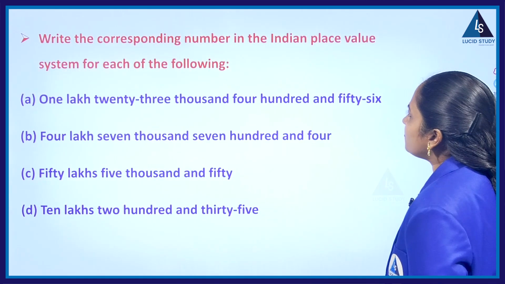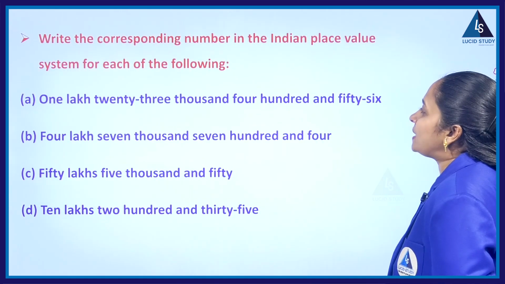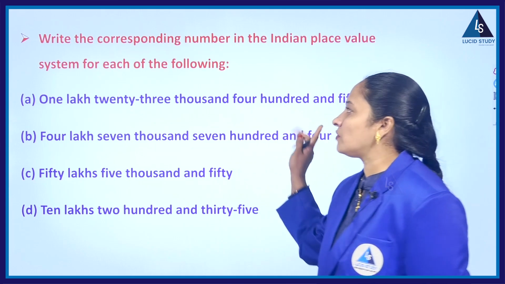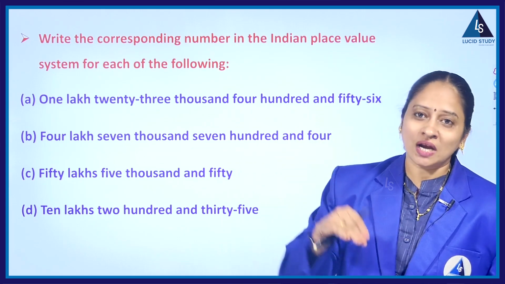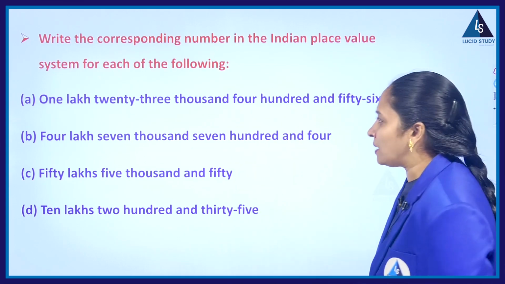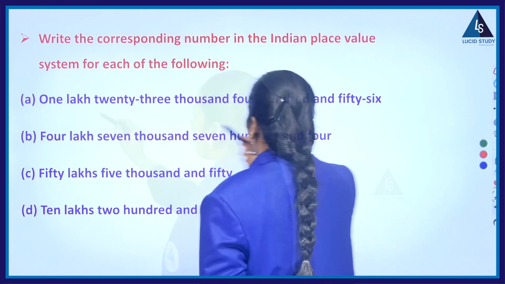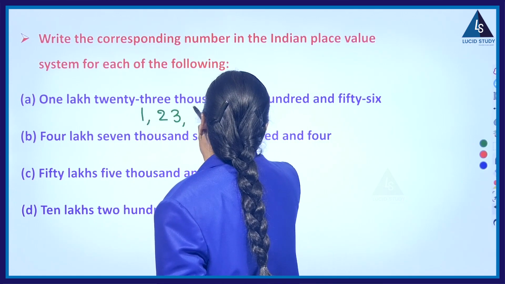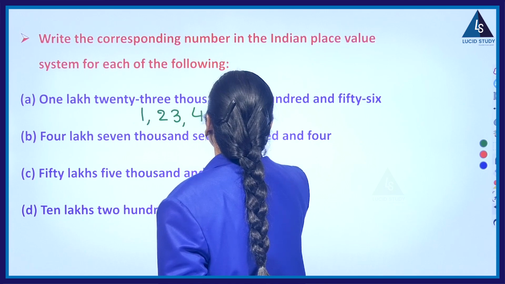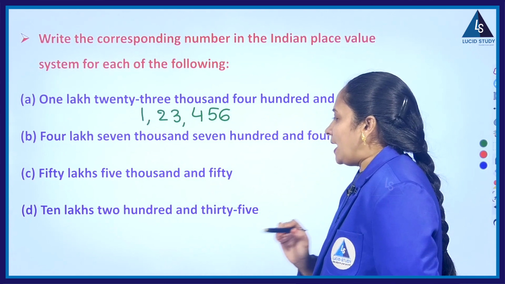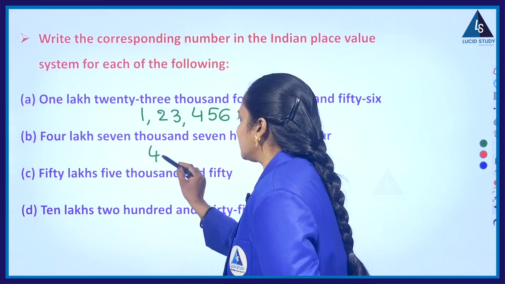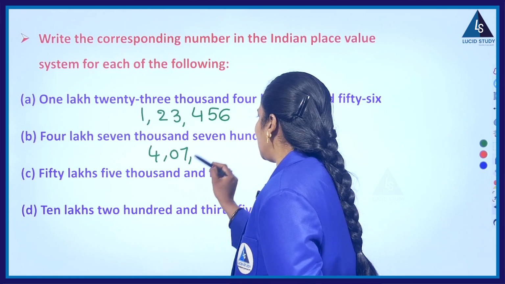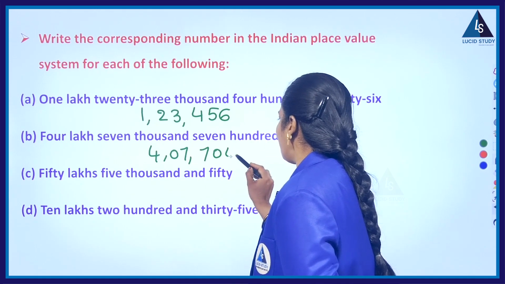Next, write the corresponding numbers in the Indian place value system for each of the following. Now reverse. Number names are given. We have to write numbers. So see the first bit. 1,23,456. Simple. Next, 4,07,704.